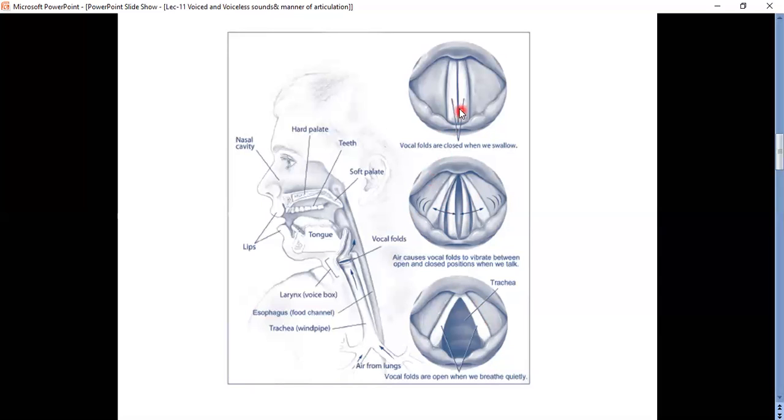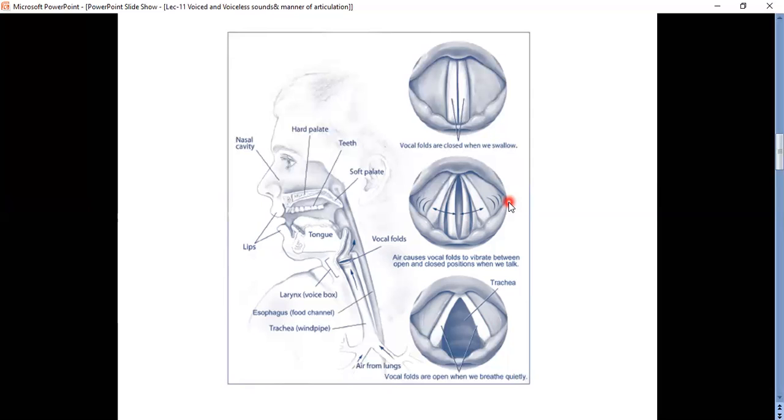What is this position then? When we swallow food, the vocal cords are closed, in a closed position. What about these two positions? When we are using voiceless sounds, the vocal cords are wide apart, they move into breathing position, and there is no vibration at all in the vocal cords. When we are pronouncing voiced sounds, vocal cords are very near, and there is a shaking in the vocal cords, or there is a vibration in